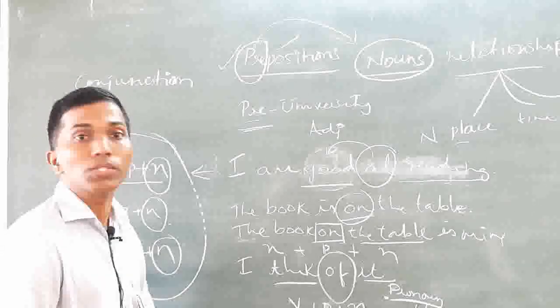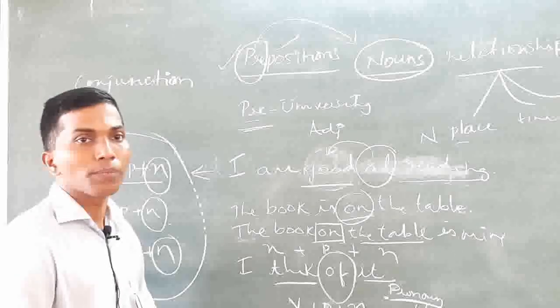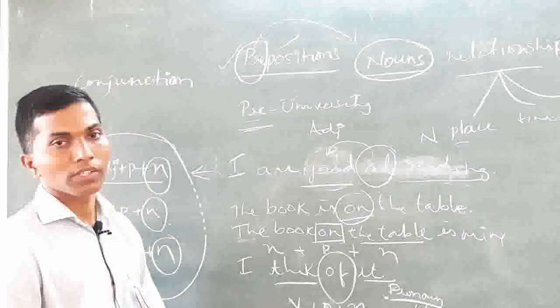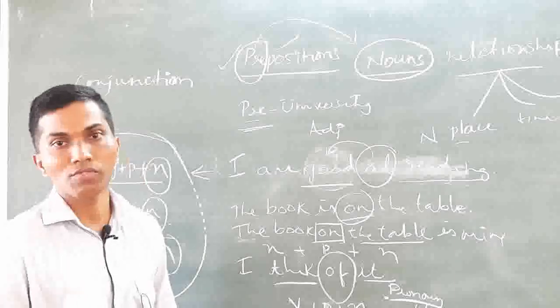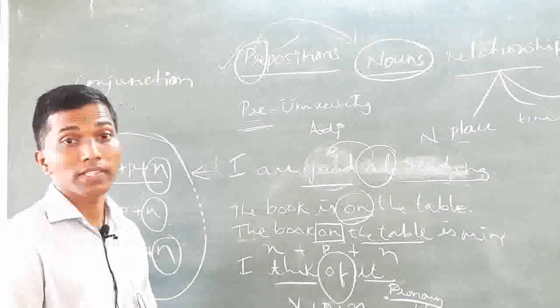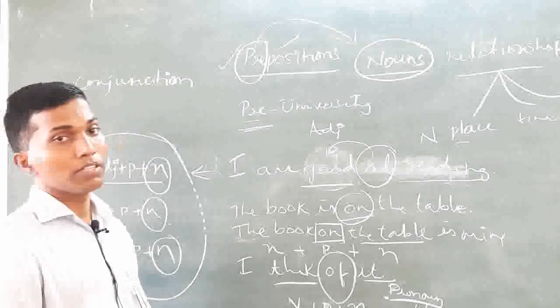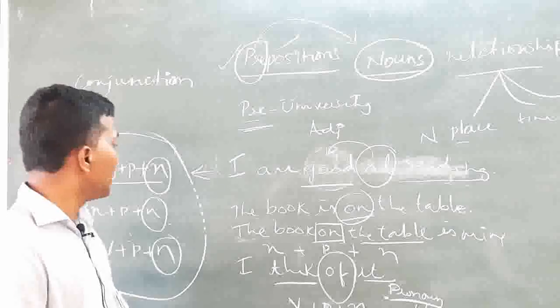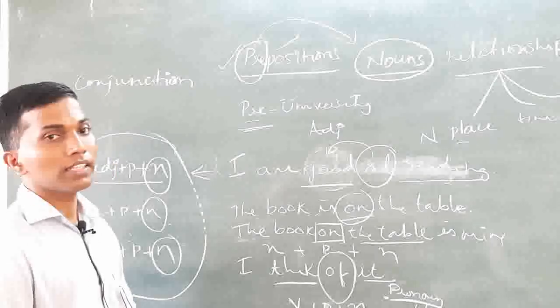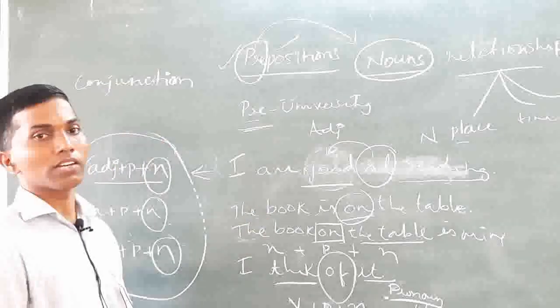It doesn't matter what. What is important is the concept. How does it go every time whenever it comes in sentences in the English language?